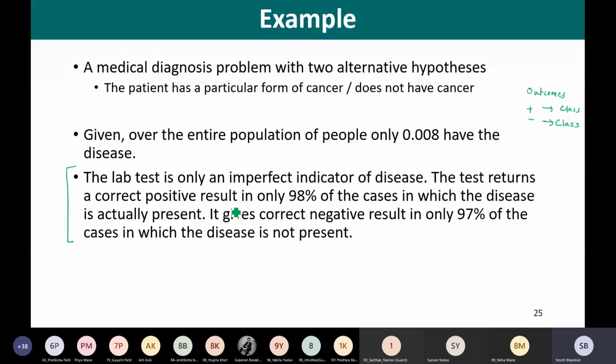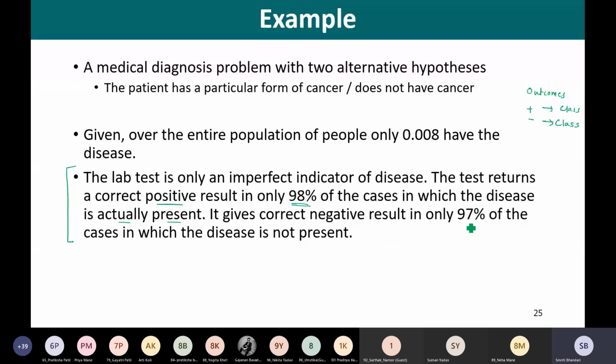The test returns a correct positive result in only 98% of the cases in which the disease is actually present. What does this mean? If the disease is actually present, only 98% of the time does the test return the correct positive result.